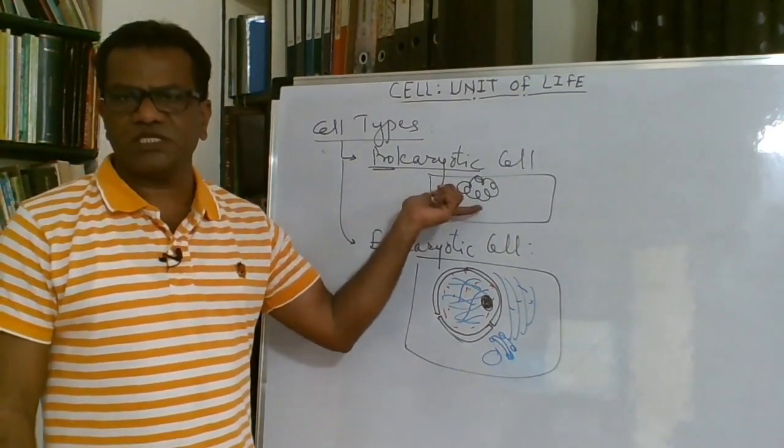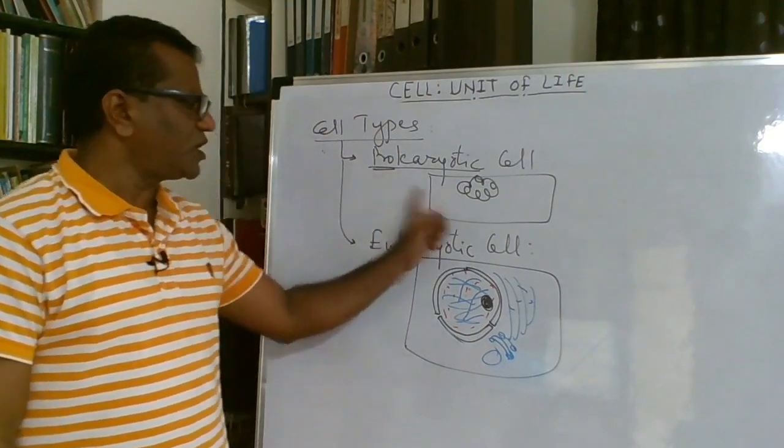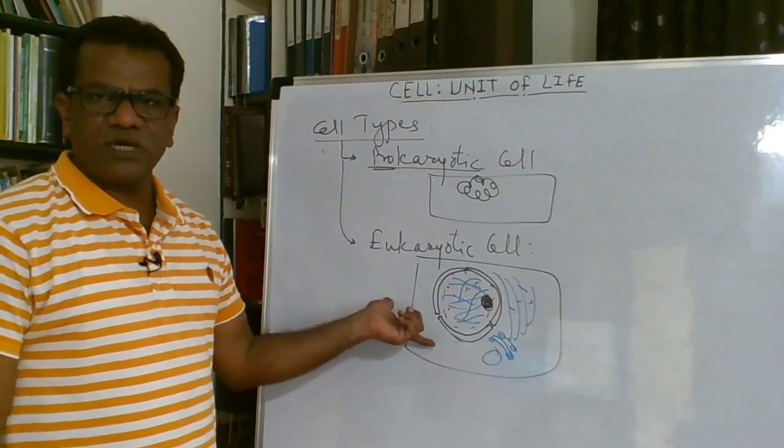They are absent in the prokaryotic cell. Membrane bound cell organelles are absent in prokaryotic cells and present in eukaryotic cells.